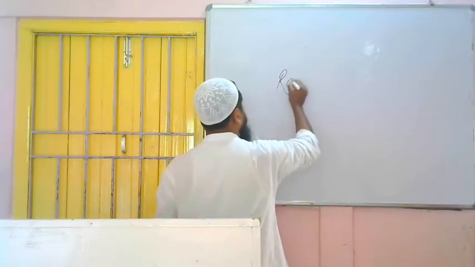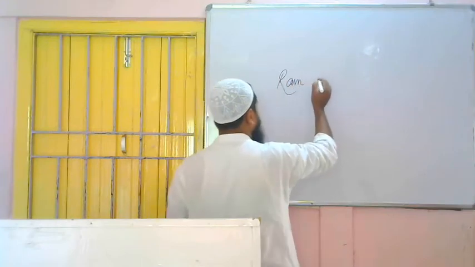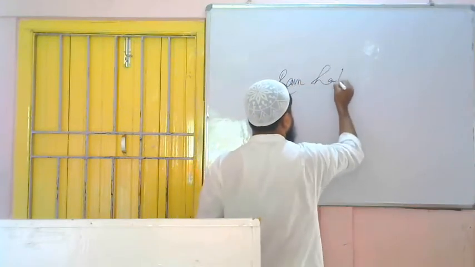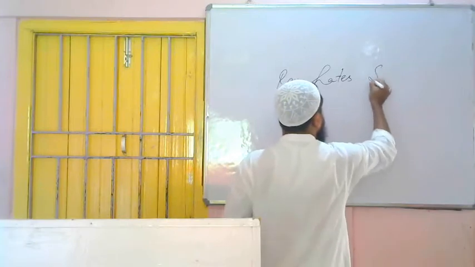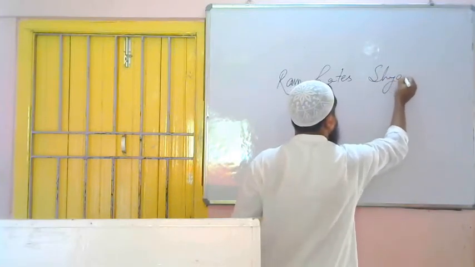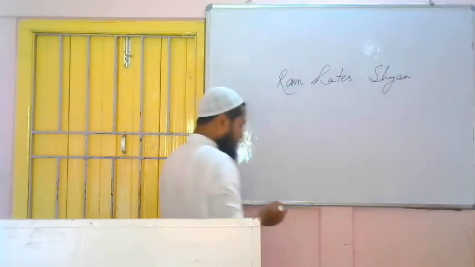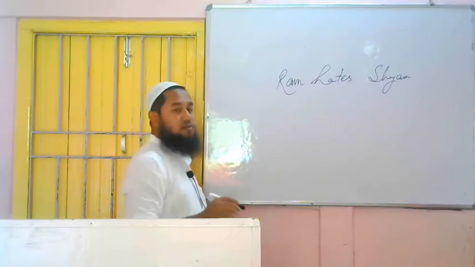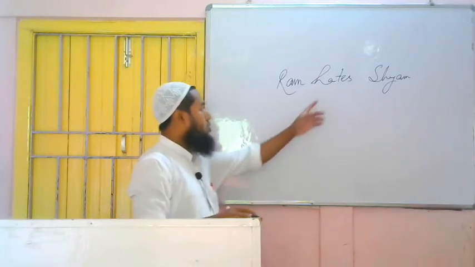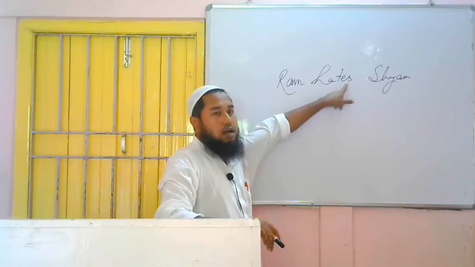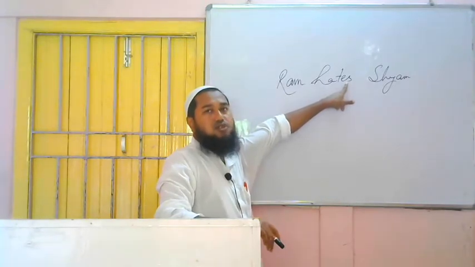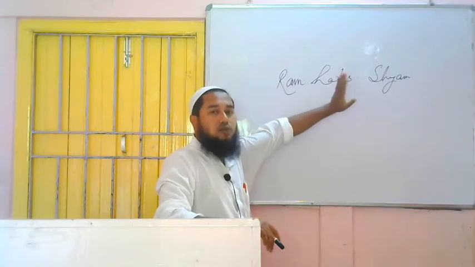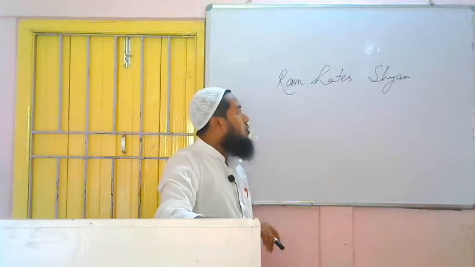So, example number 2. Ram hates Shyam. So, this is a sentence of present indefinite. How have you understood? Because S is there with the verb, and we know that S or ES is used only in present indefinite tense. So, the present indefinite tense rule is known to you. I told you already what to do.